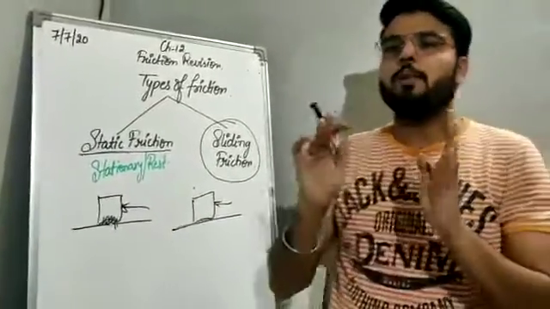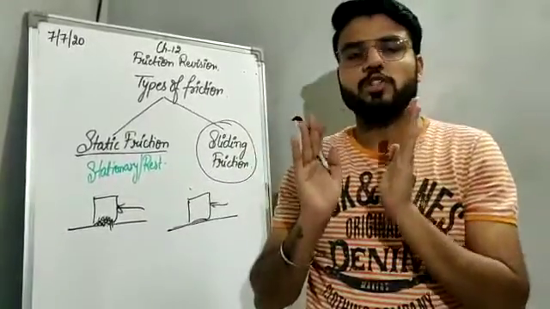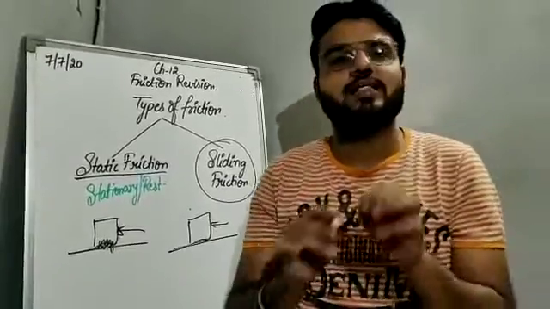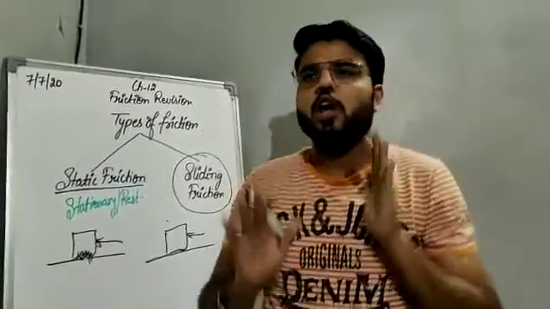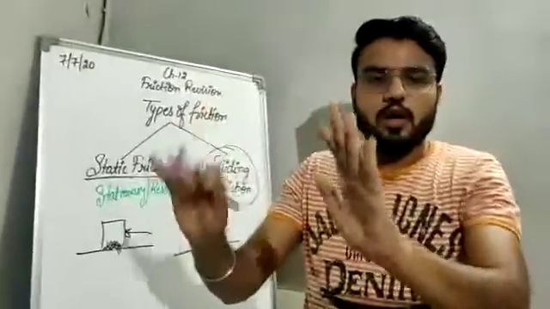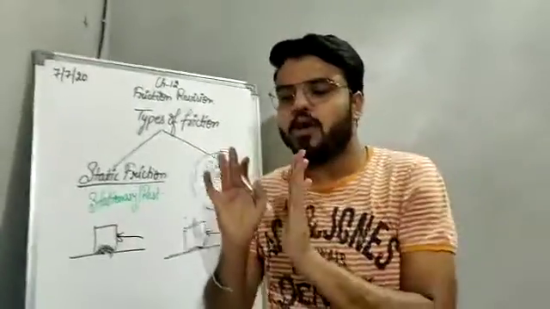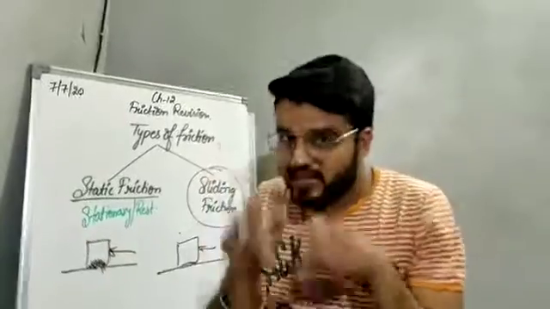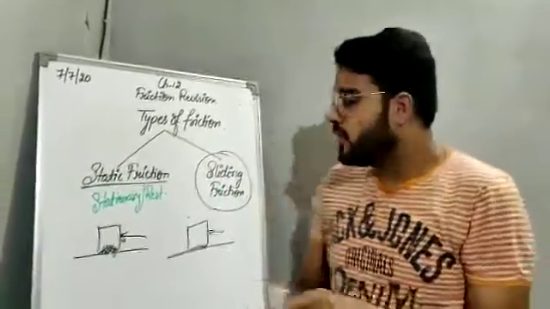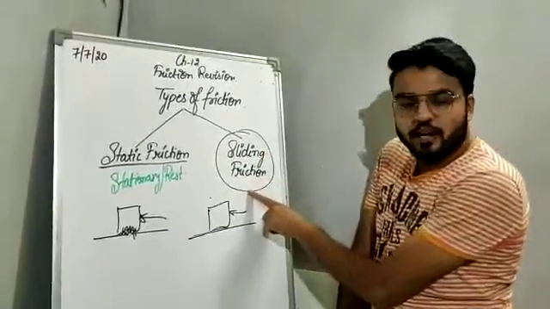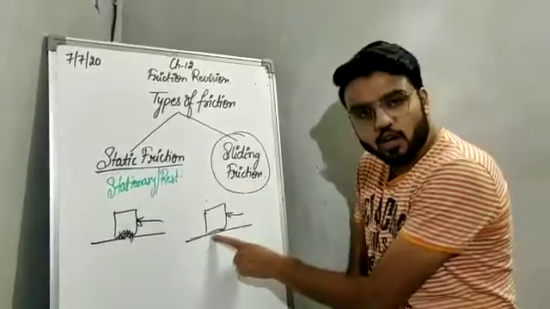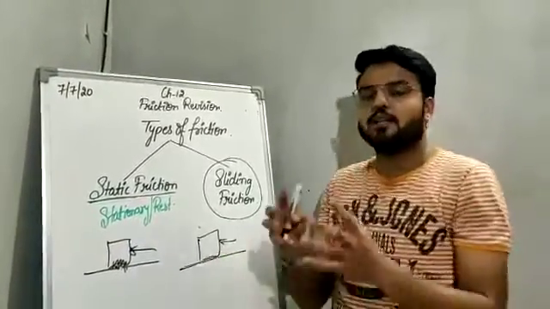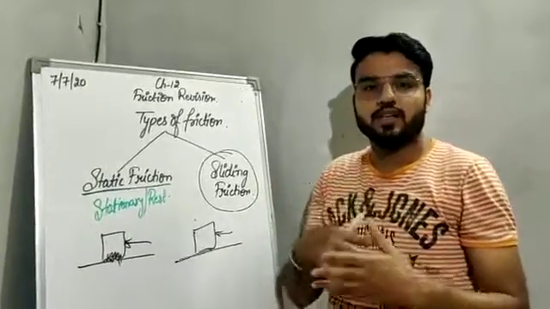For example, if you are pushing a heavy box, at the very first time when the box is at stationary position, rest position, you will have to apply more force. But as soon as the box starts moving, you will have to apply less force, because the sliding friction comes into action, the interlocking has been unlocked, and the box will not get the time to interlock with the surface more.